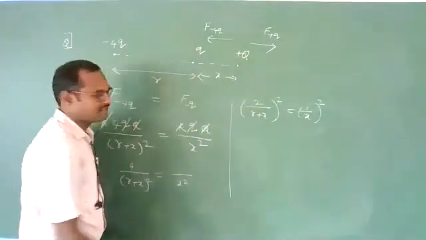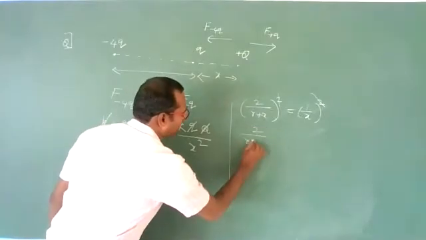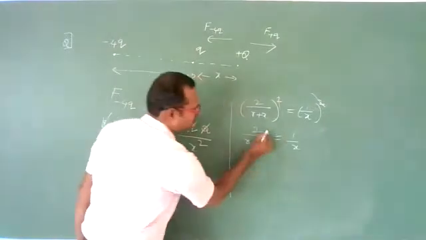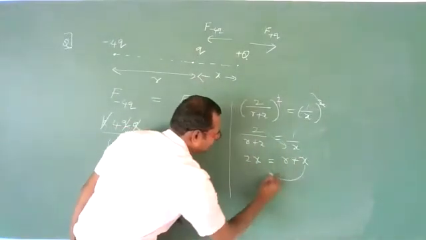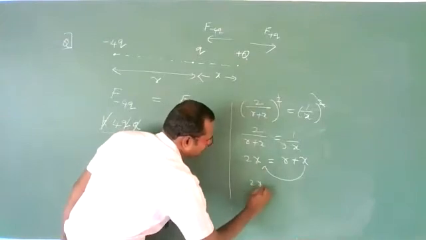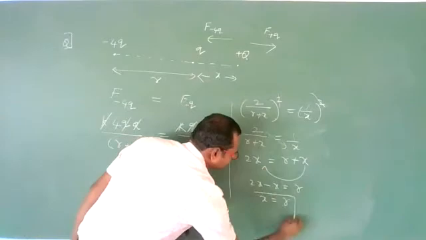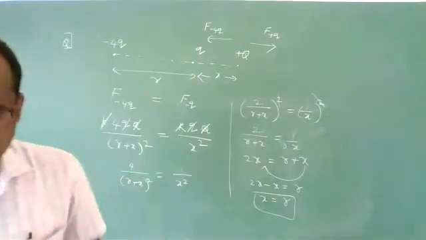Correct, students? Yes. This square cancels. We will get 2 divided by r plus x is equal to 1 by x. Cross multiply them. 2x is equal to r plus x. Sending x to this side, you'll get 2x minus x is equal to r. So x is equal to r.